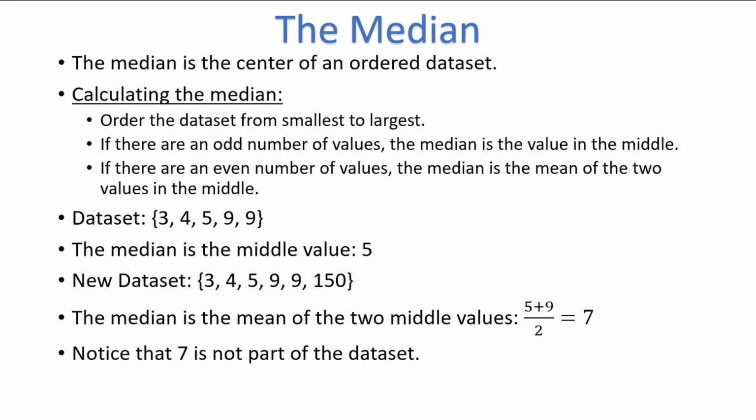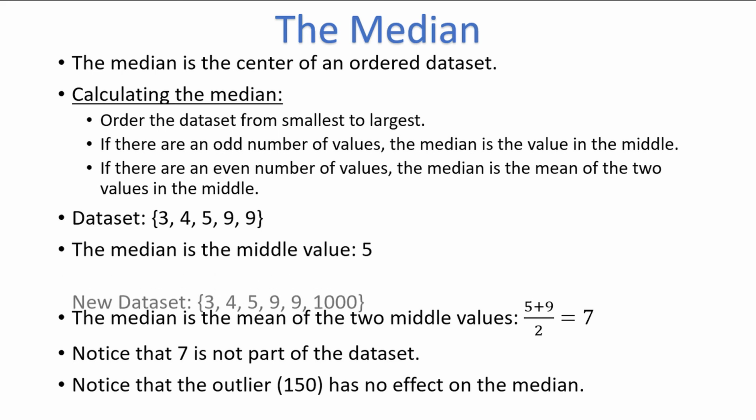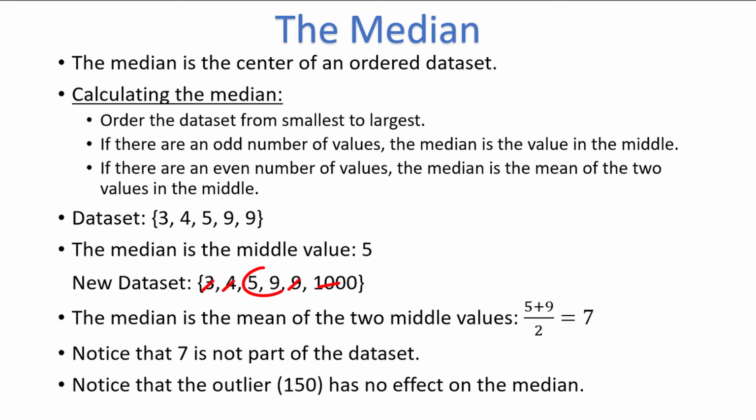Secondly, notice that the size of the outlier, 150, doesn't have an effect on the median calculation. If we were to recalculate the median, changing 150 to 1000, the median would still be 7. Or if the outlier was changed to 10, a number that is much closer to the other numbers in our dataset, the median would still be 7.